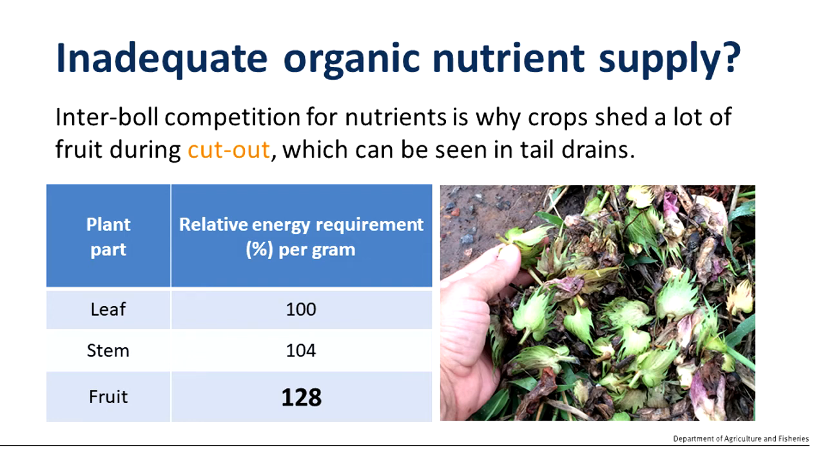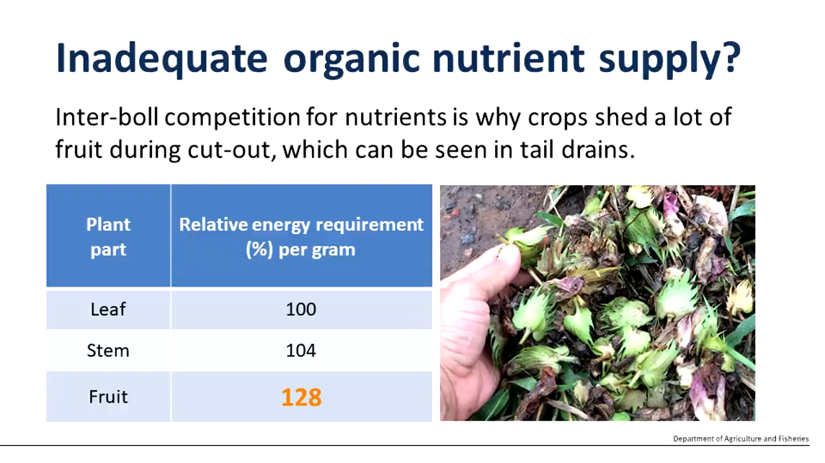And the reason why the plant does this, if you think about the energy requirement on a gram for gram basis when the plant is growing stem, leaf and fruit, it takes 4% more energy gram for gram to grow stem compared to leaf, but it takes 28% more energy to fill those bolls. And this is why the plant will shed those bolls as it's balancing up the supply and demand side of that equation.